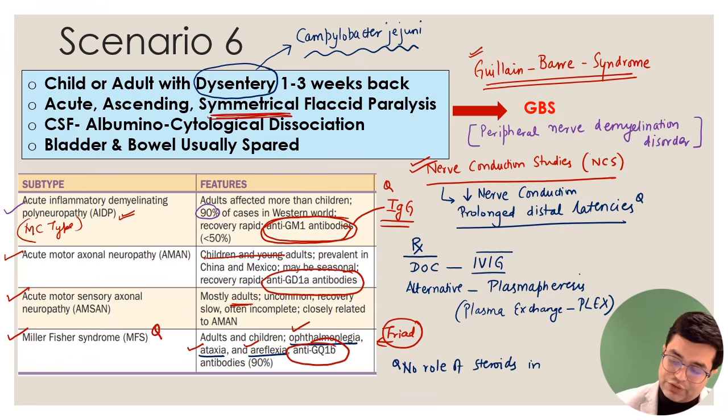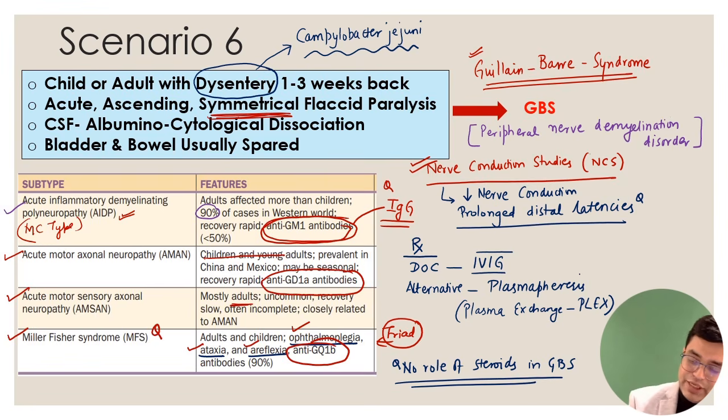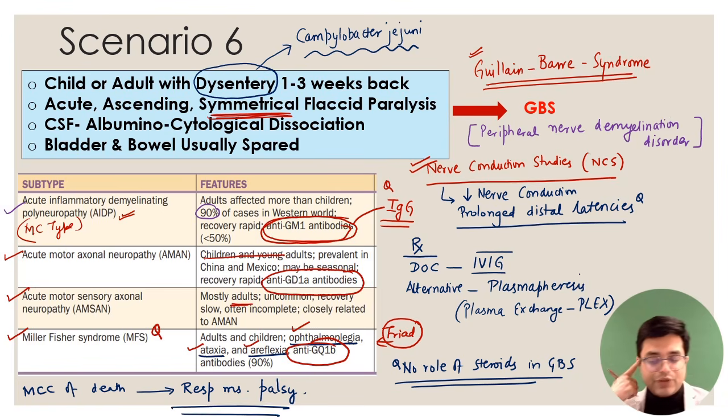So I'm putting a Q on top of it. And if someone asks you, can the patient die? Yes, if the paralysis proceeds, doesn't respond, and you don't give therapy, the most common cause of death in a Guillain-Barré syndrome patient is respiratory muscle paralysis. So in one table, one slide, I have covered a lot of questions that you must revise before you sit in the exam.